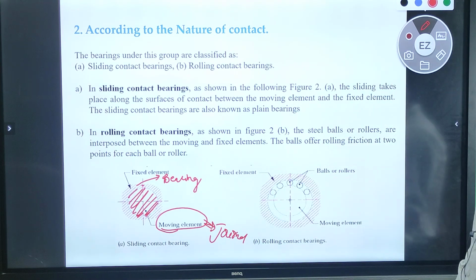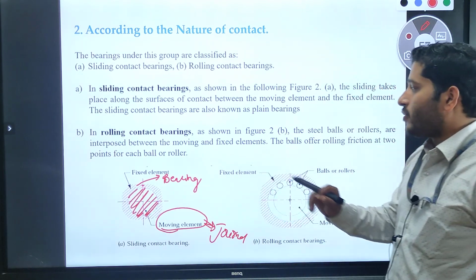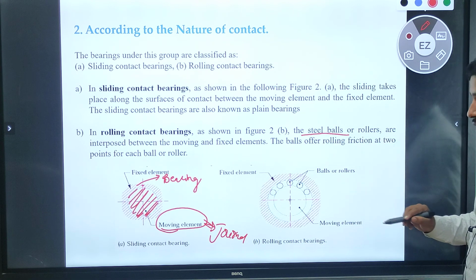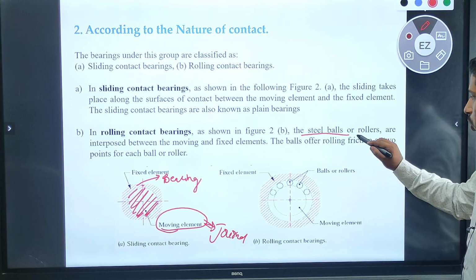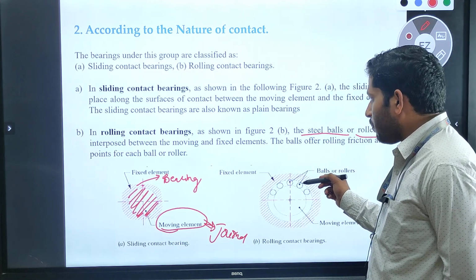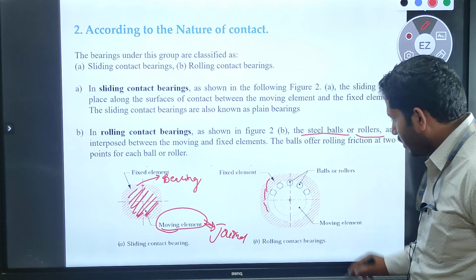What about rolling contact bearings? In rolling contact bearings, we are using steel balls or rollers interposed between the moving element and the fixed element. So let us see.